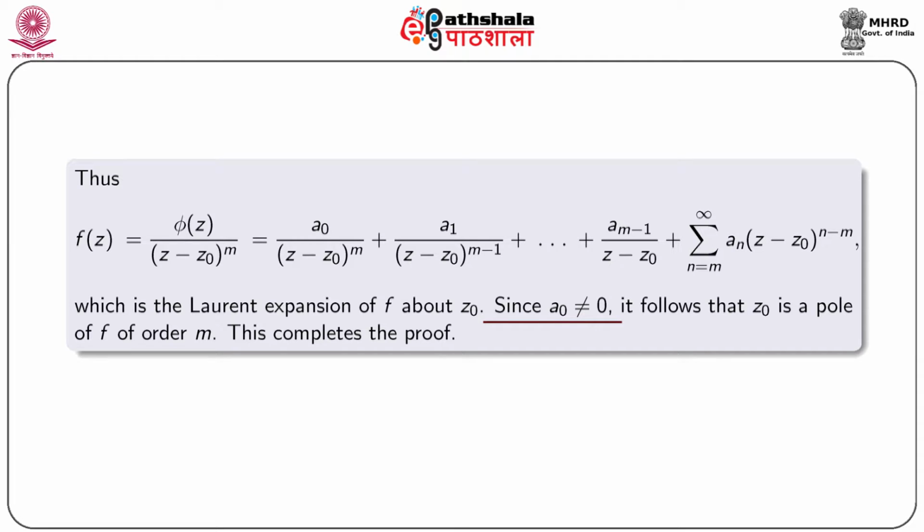Since a0 is not equal to 0, it follows that z0 is a pole of f of order m. This proves the theorem.